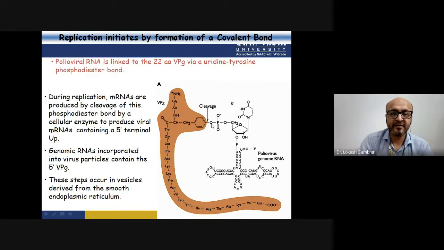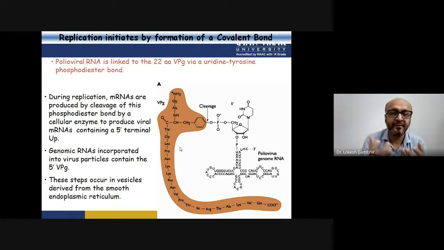So during replication, once the RNA has gained entry inside the cytoplasm, this phosphodiester bond is cleaved, giving rise to a 5' terminal phosphate. And this particular VPg is now released. So this is how the separation of the VPg molecule happens.